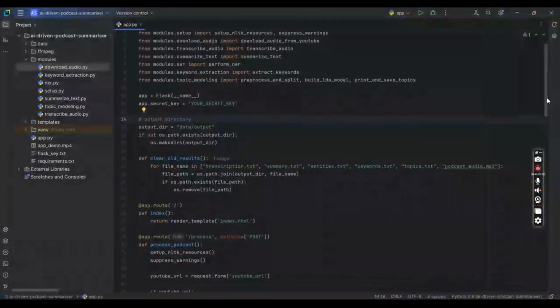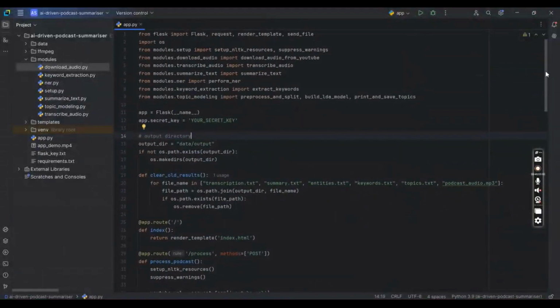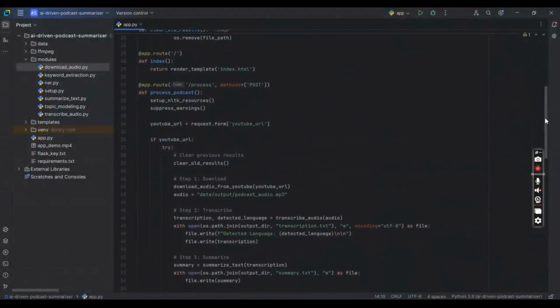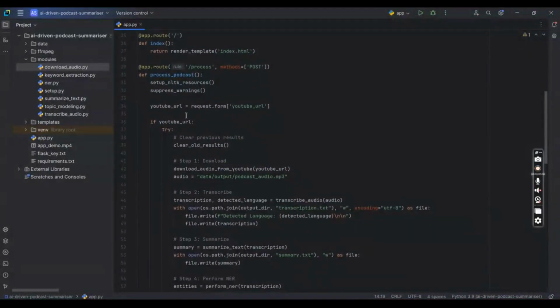So firstly, this is the main app.py file. Here is a function starting. So yeah, firstly it will ask for a URL from us for any video podcast. Here I use the video URL, but we can also try some other URL video types like studies and other video sources, whatever you wish to do. So here it is requesting the video URL.